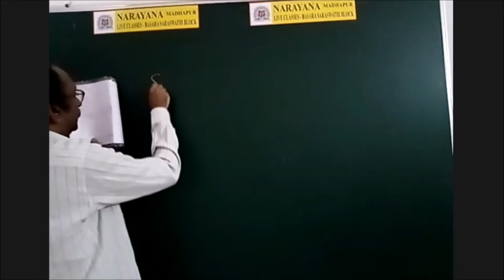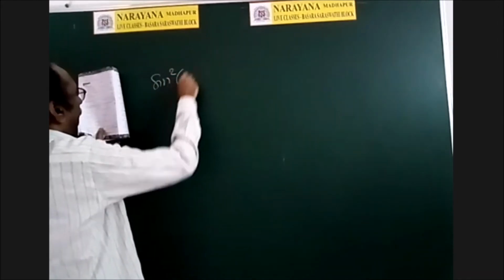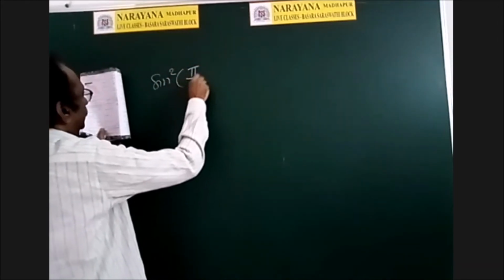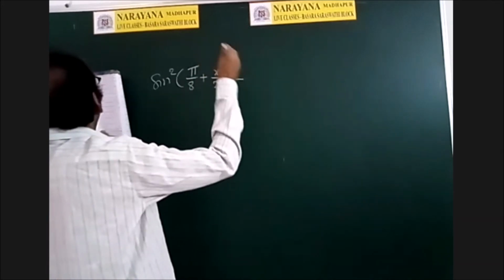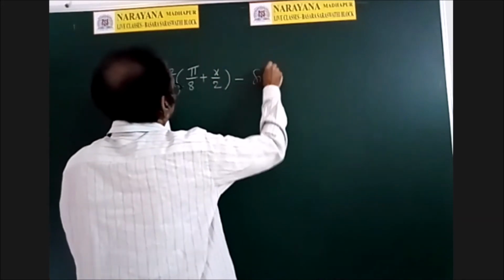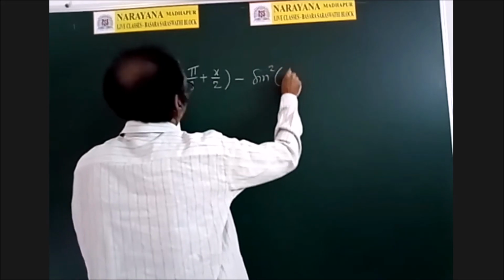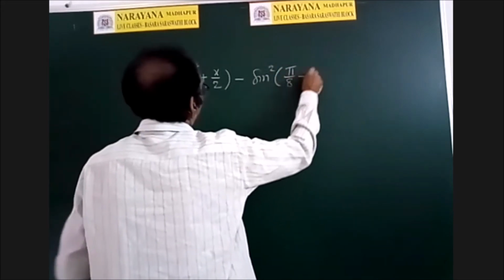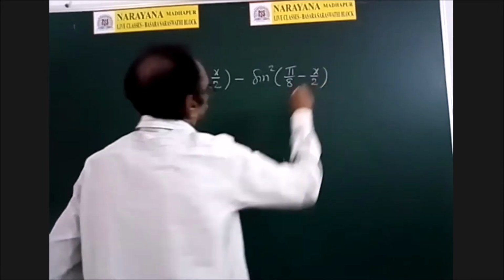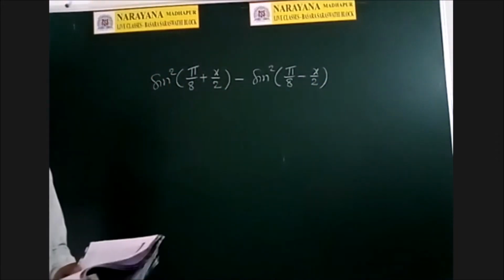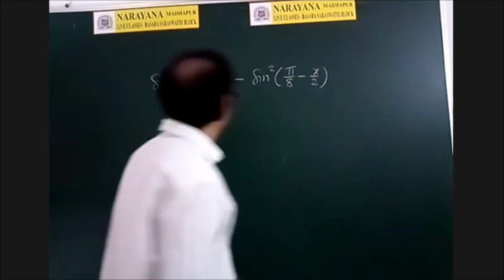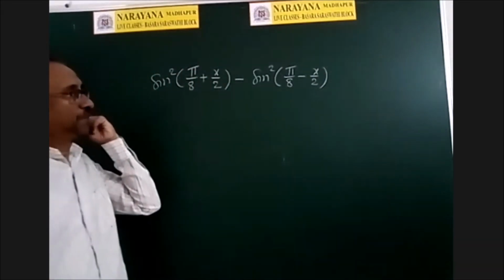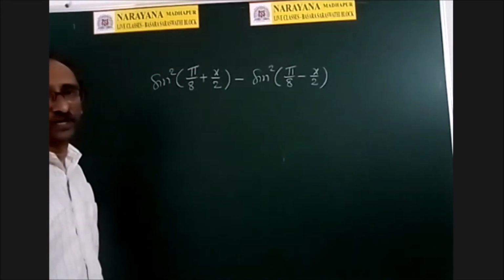Right, another one. Sin square of (pi by 8 plus x by 2) minus sin square of (pi by 8 minus x by 2). So the question is the period of this function.